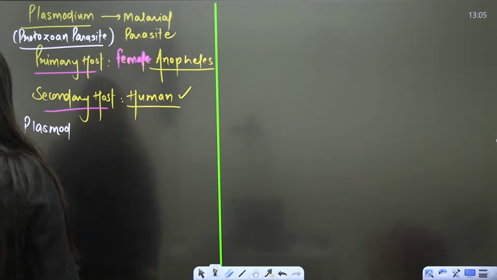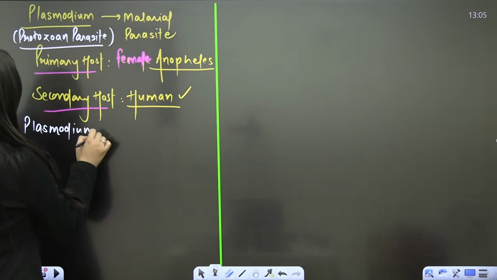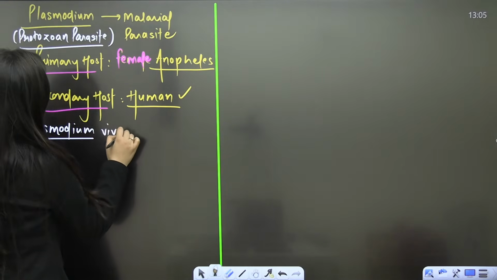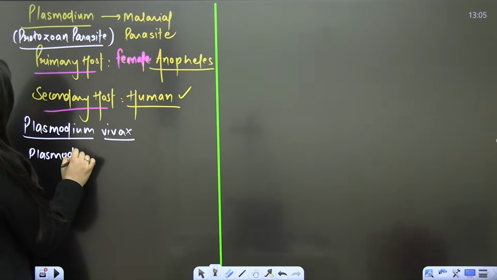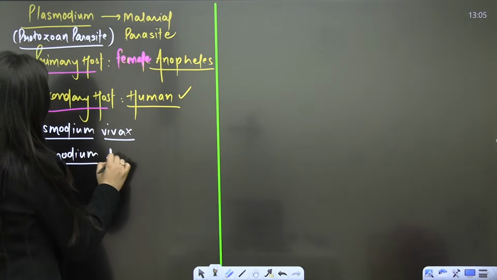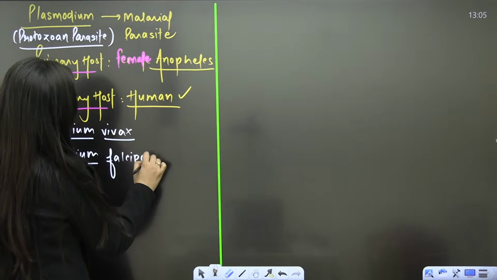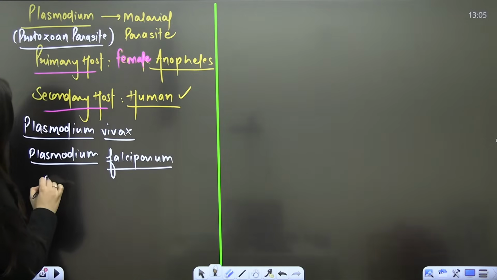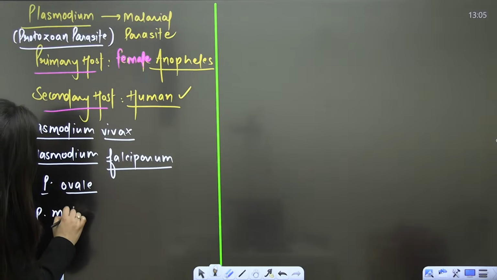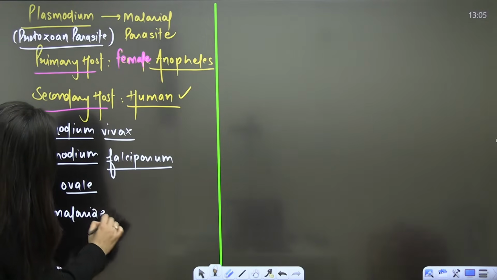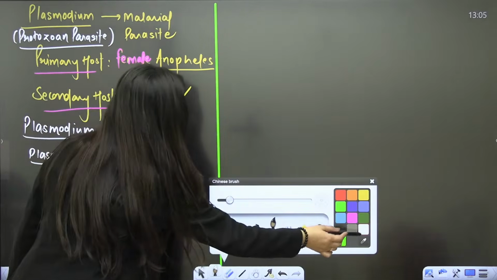Done, students? So Plasmodium is the word. Plasmodium vivax, Plasmodium falciparum, Plasmodium ovale, and Plasmodium malariae. These are the most common species that we discuss.